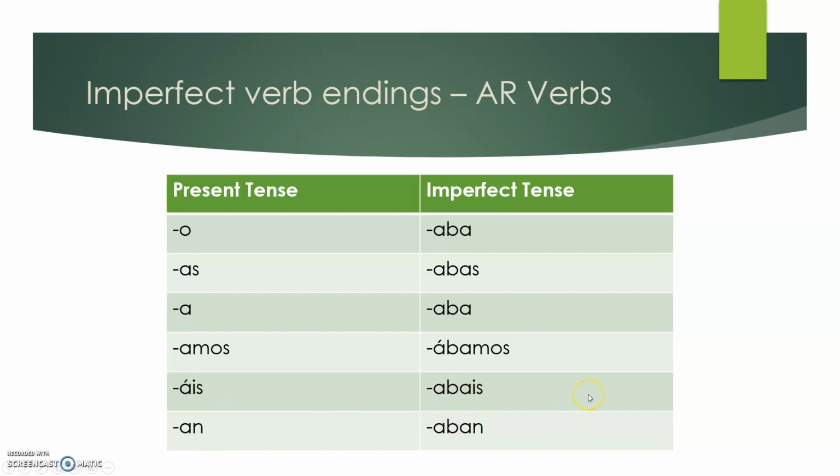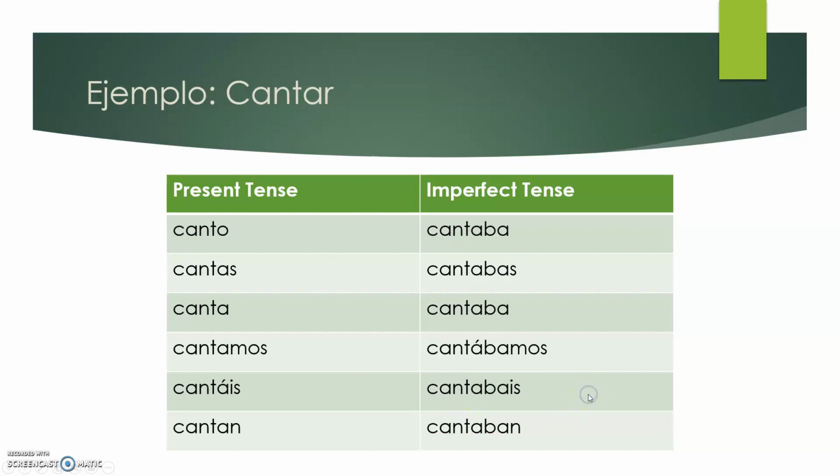Let's see how this looks with a real verb. In the imperfect tense, we would say, yo cantaba, I used to sing. Tú cantabas, you used to sing. Él, ella, or usted cantaba, used to sing. Nosotros cantábamos, vosotros cantabais, and ellos, ellas, or ustedes cantaban.